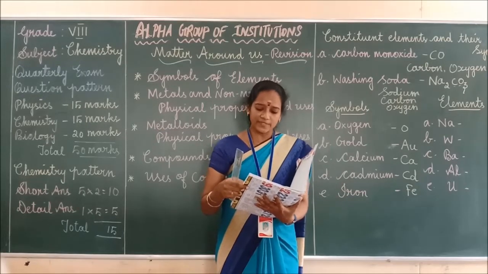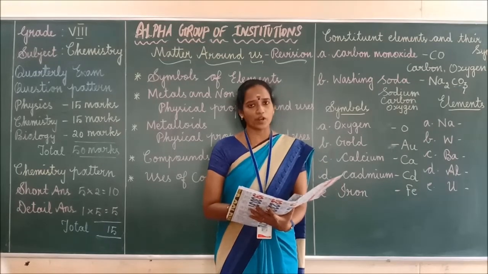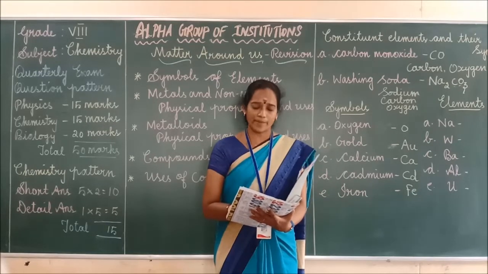Next question. Give two examples for metalloids. What's the answer for this? Silicon and boron. These are the examples of metalloids.